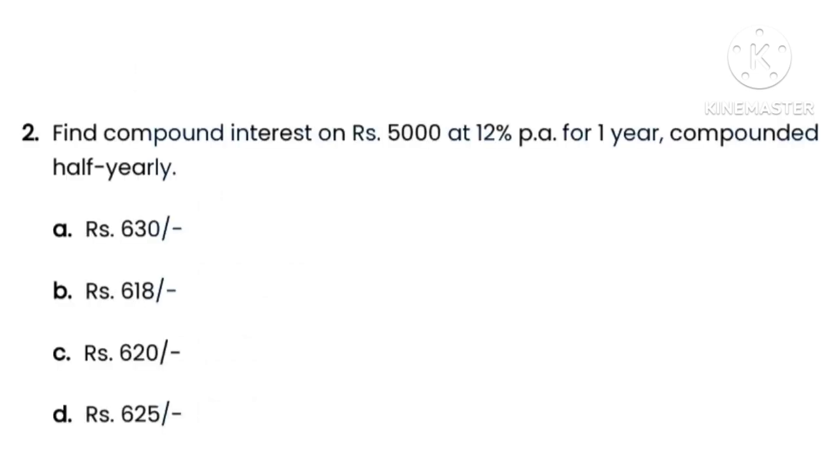Next question number 2. The question is find compound interest on rupees 5,000 at 12% per annum for 1 year, compounded half yearly. So options are here option A rupees 630, option B rupees 618, option C rupees 620 and option D rupees 625. So here the correct option is option B, that is rupees 618.